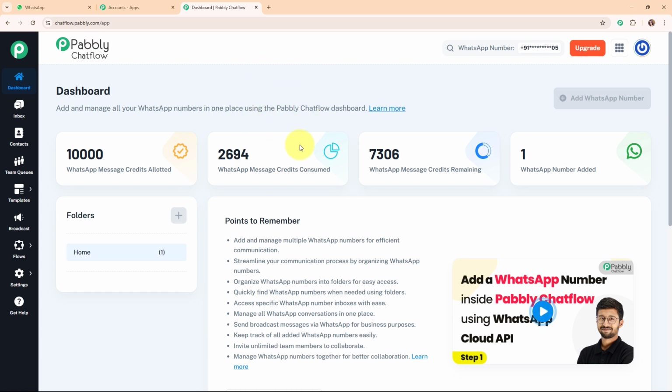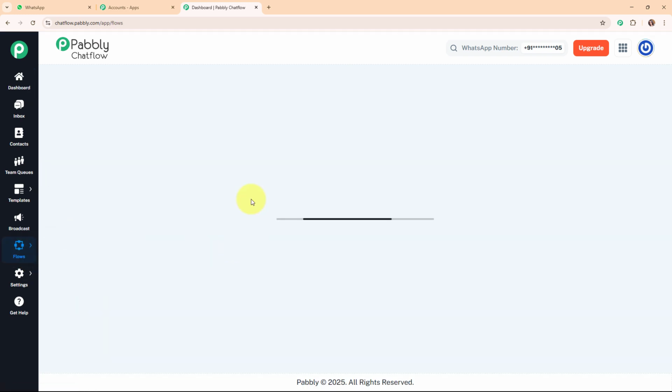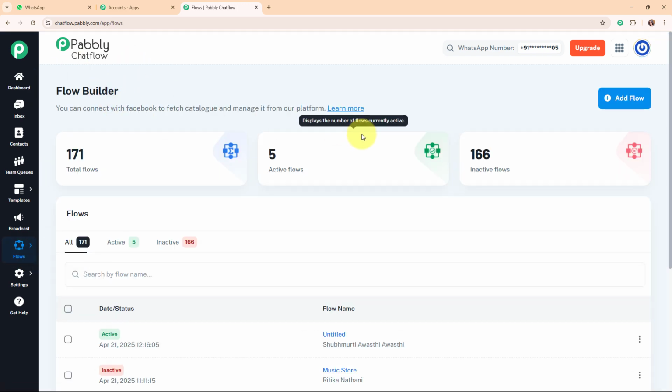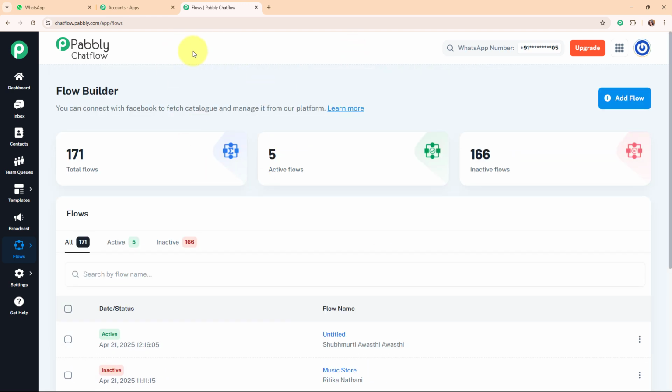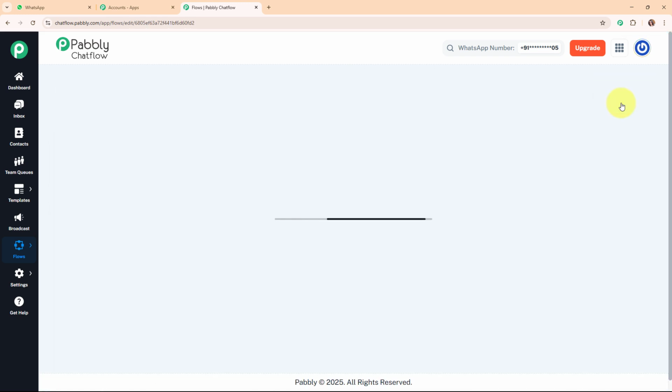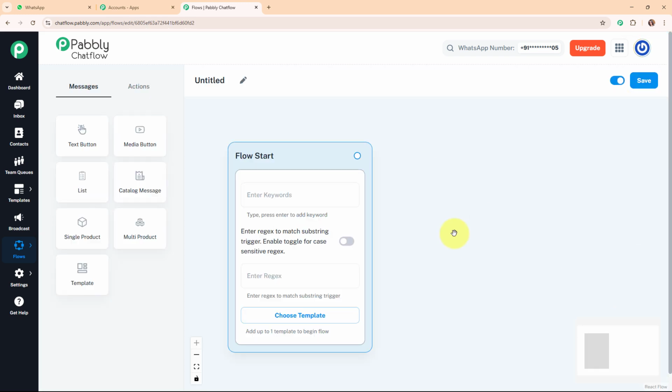To build the chatbot we are going to access the flows, and under flow builder you can see all the existing flows that I've created using Pabbly Chat Flow till now. Alright, so to build a new WhatsApp chatbot I need to create a new flow first. For that I'm going to click on this add a flow button given on the top right corner, and firstly I'm going to give a name to my flow, that is Specialty Spice Business.